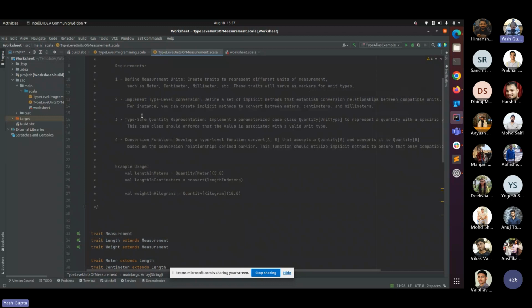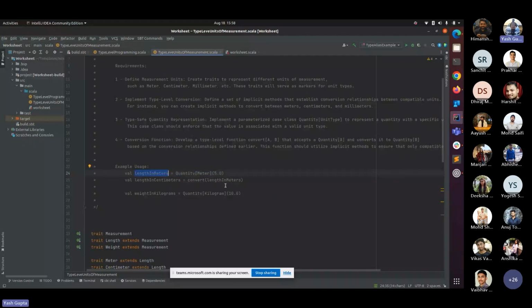Now, type safe quantity representation. We are talking about type level programming, so obviously type safety will be there. By the quantity representation, we want to simply initialize the quantity: how much we want to initialize as a value for a particular type, right? For example, 2 kilograms. The value for the quantity will be 2 and the type will be kilograms. If you see the example usage, the type for the quantity is meter and the value is 5, which means 5 meters. The variable name is length in meter. We are using 5 meters.